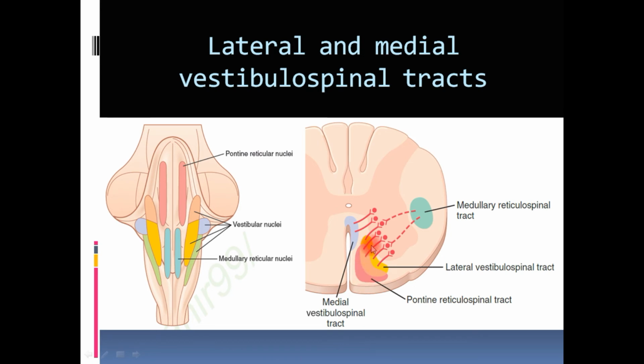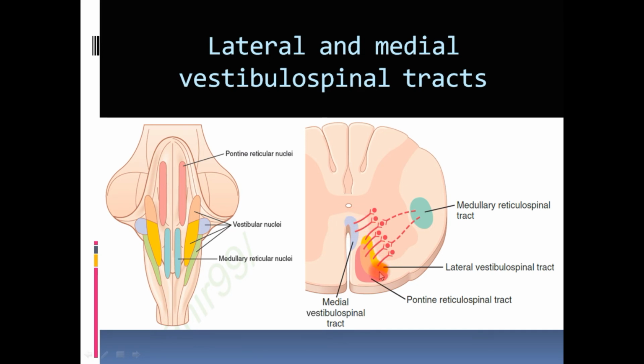This vestibulospinal tract also stimulates the anti-gravity muscle. So this is working in combination with the pontine reticulospinal tract. But as you can see here, there are two different pathways, medial vestibulospinal tract and the lateral vestibulospinal tract.